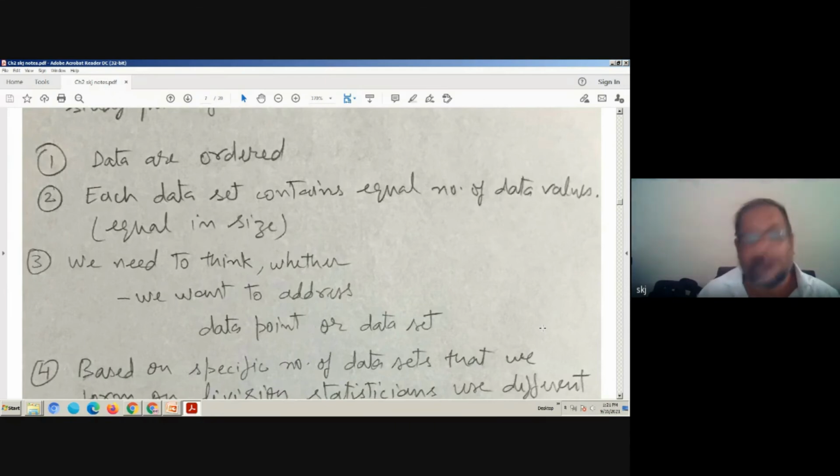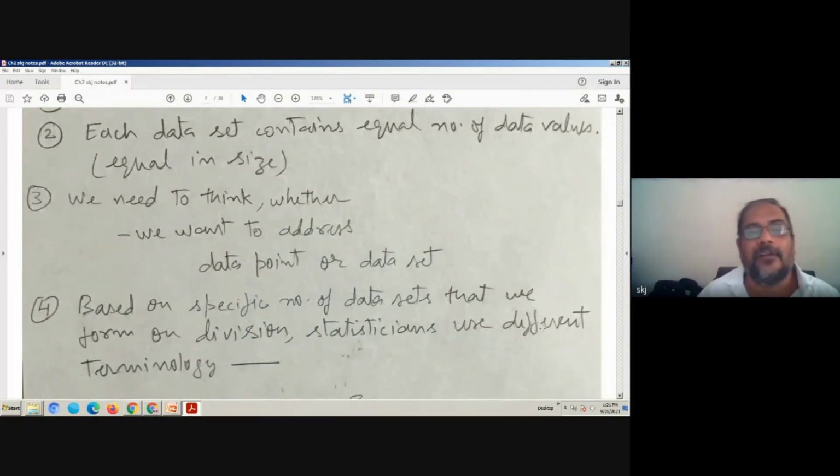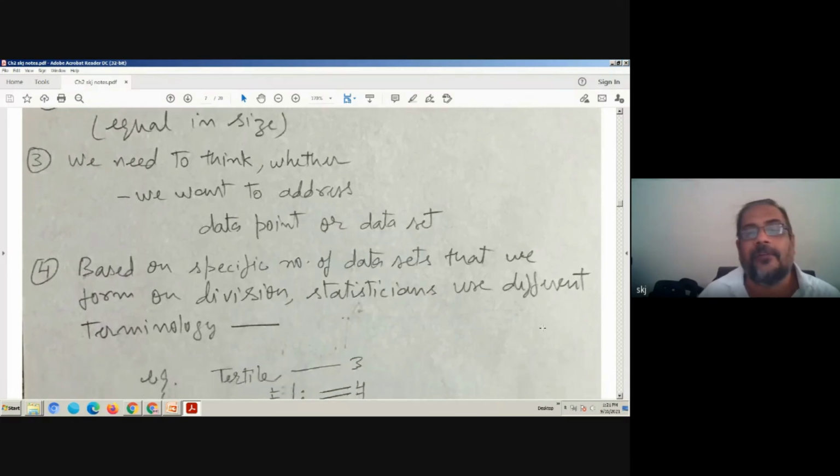Third, we need to think whether we want to address a data point or a data set. We want to refer to position or the number of data items, based on the specific number of data sets that we form on division.